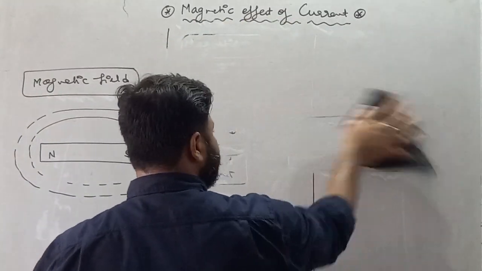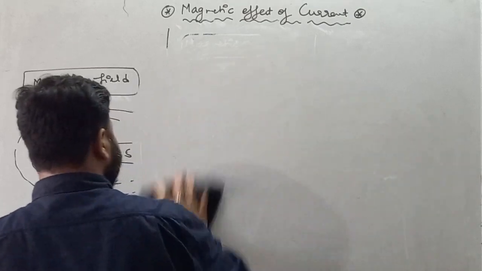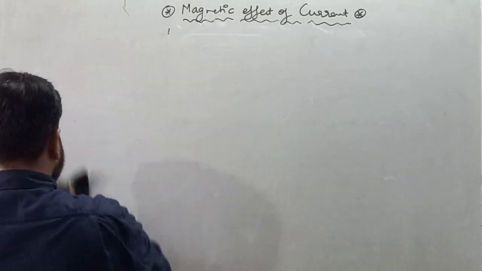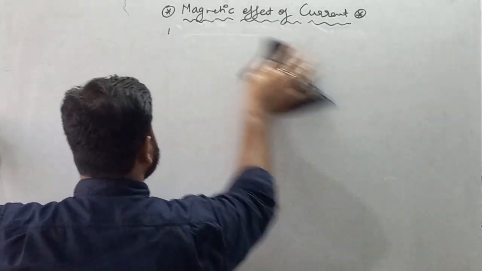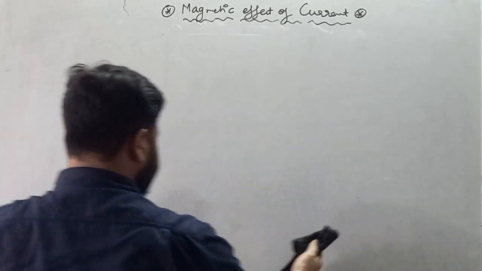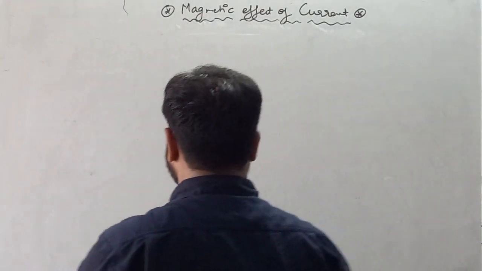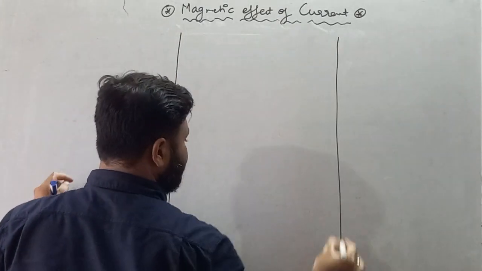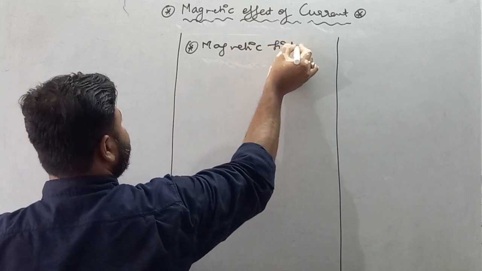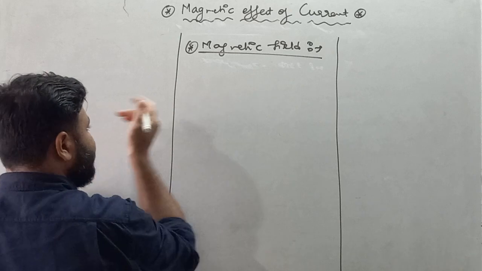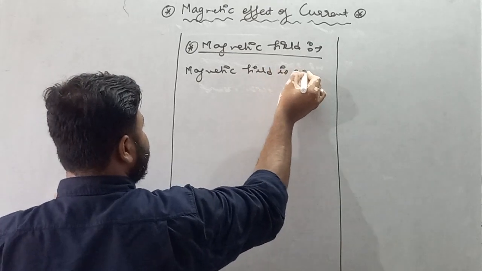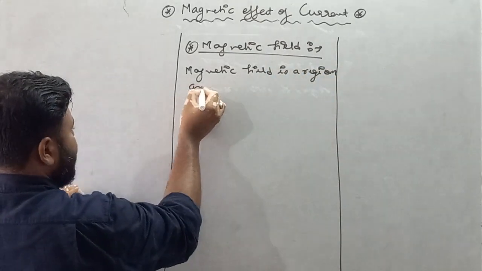Magnetic field is a region around the magnet